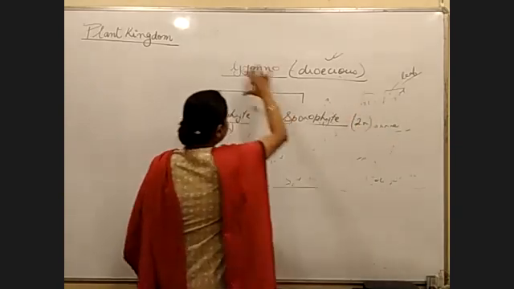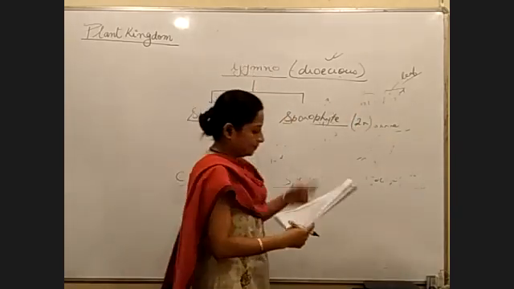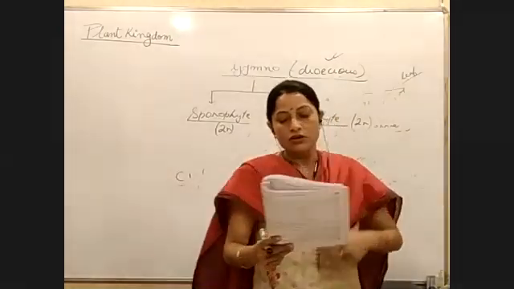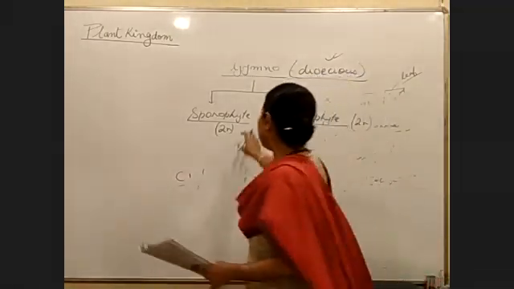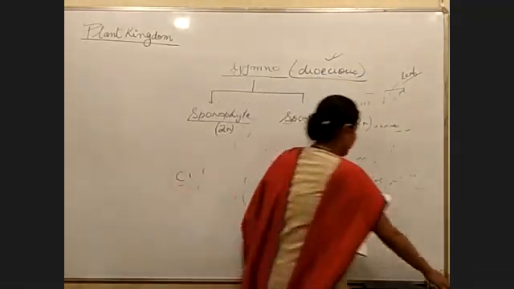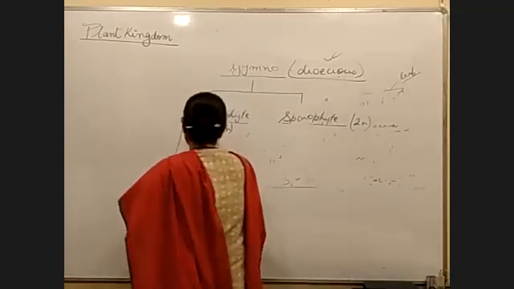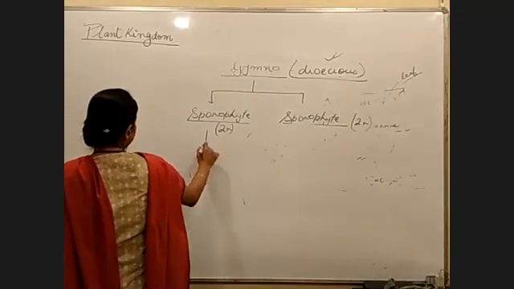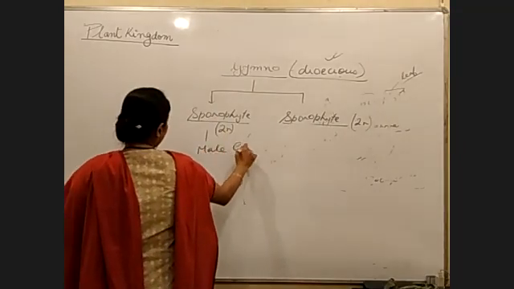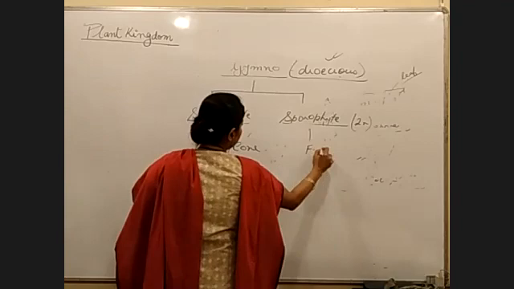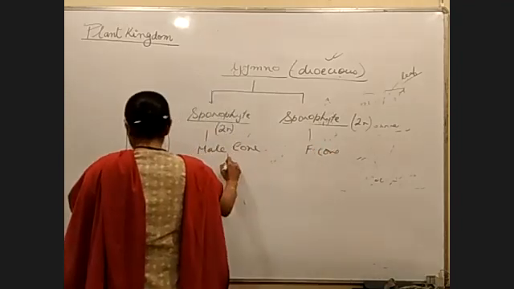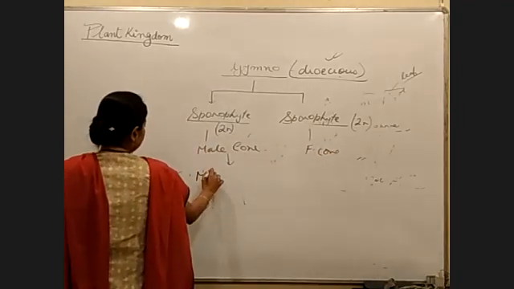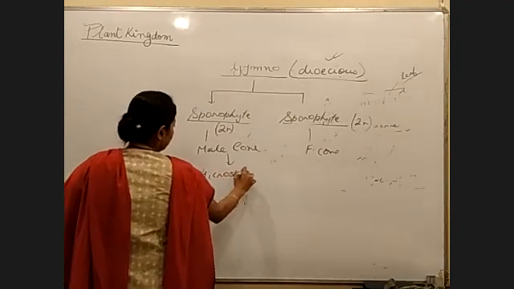Is the point clear? Okay. So if you are talking about the male sporophyte, what will it have? The male cone. Is the chart clear? So this sporophyte will have the male cone, right? And this will have the female cone. Male cone is made up of microsporophyll.